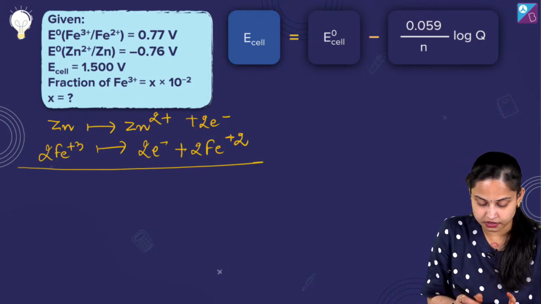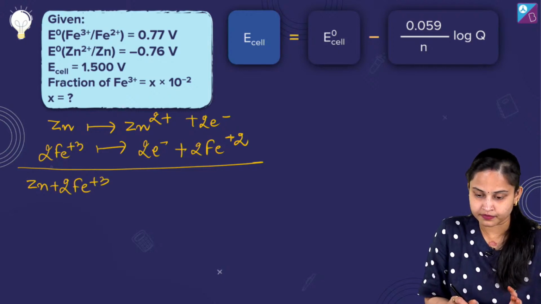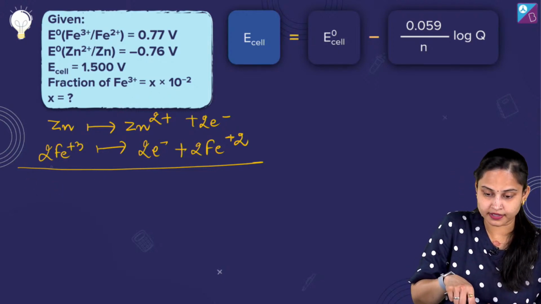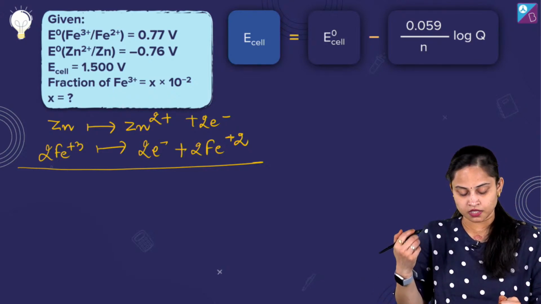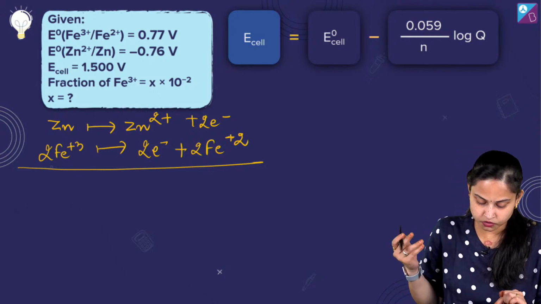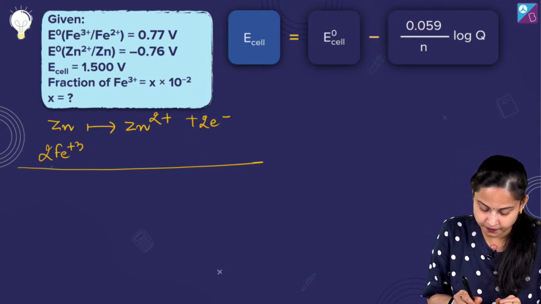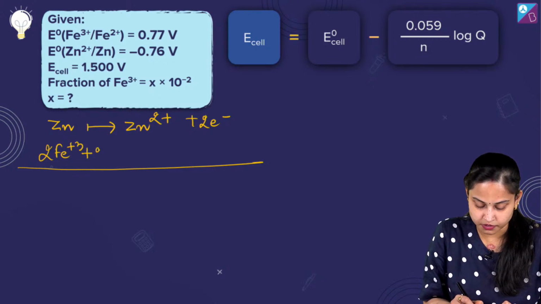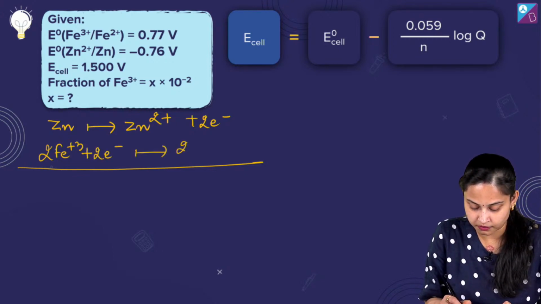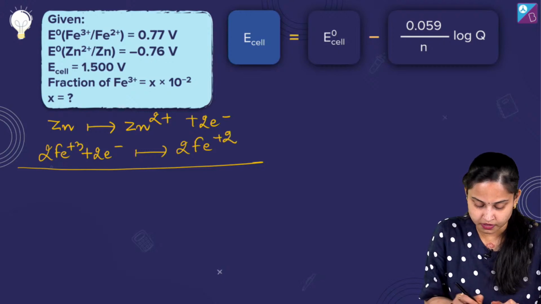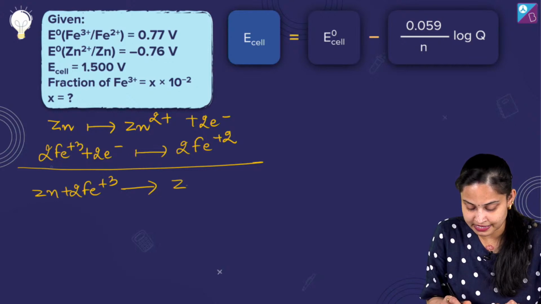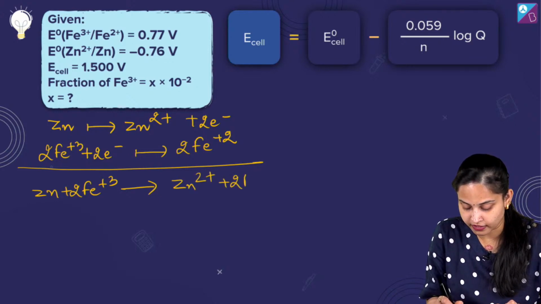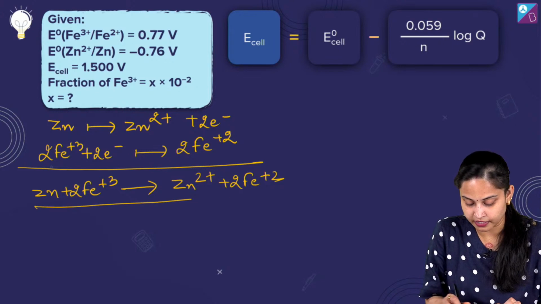अगर इनको मैं add कर देती हूँ, Zn plus twice of Fe3 positive, wait a minute, I need to do something over here, I did a mistake. It's twice of Fe3 positive plus 2 electrons, that is going to be giving me twice of Fe2 positive. So it will be Zn plus twice of Fe3 positive, which is going to give me Zn2 positive plus twice of Fe2 positive. This is what we are actually having.